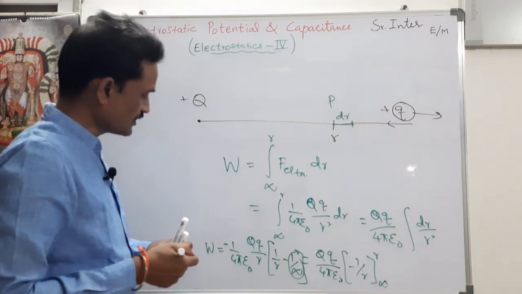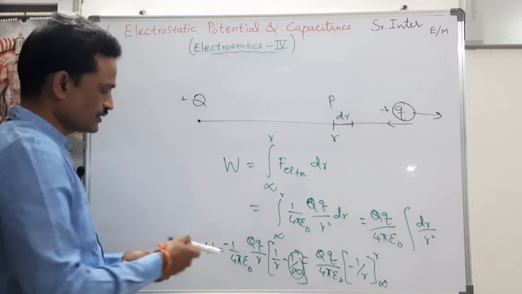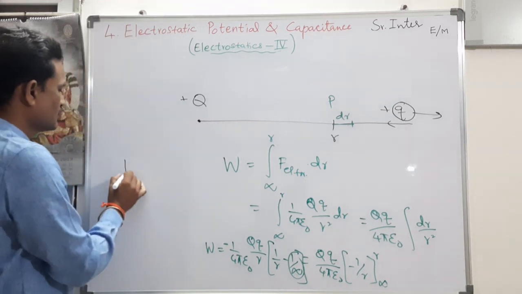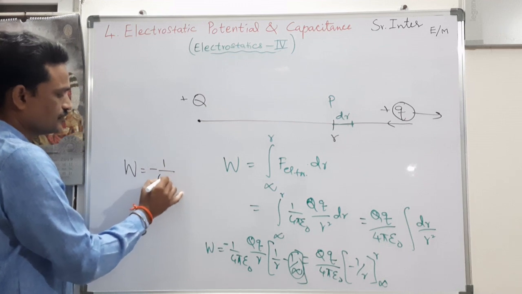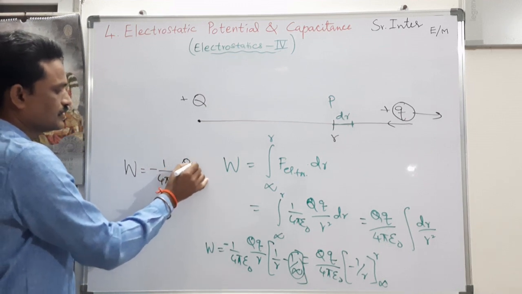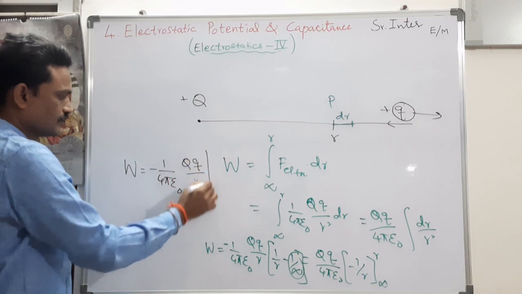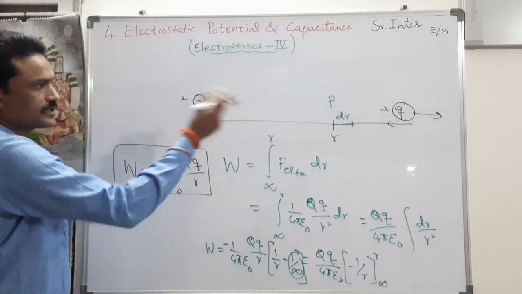So the work done is simply minus 1 by 4 pi epsilon naught q by r. So this is the work done by the electrostatic force.